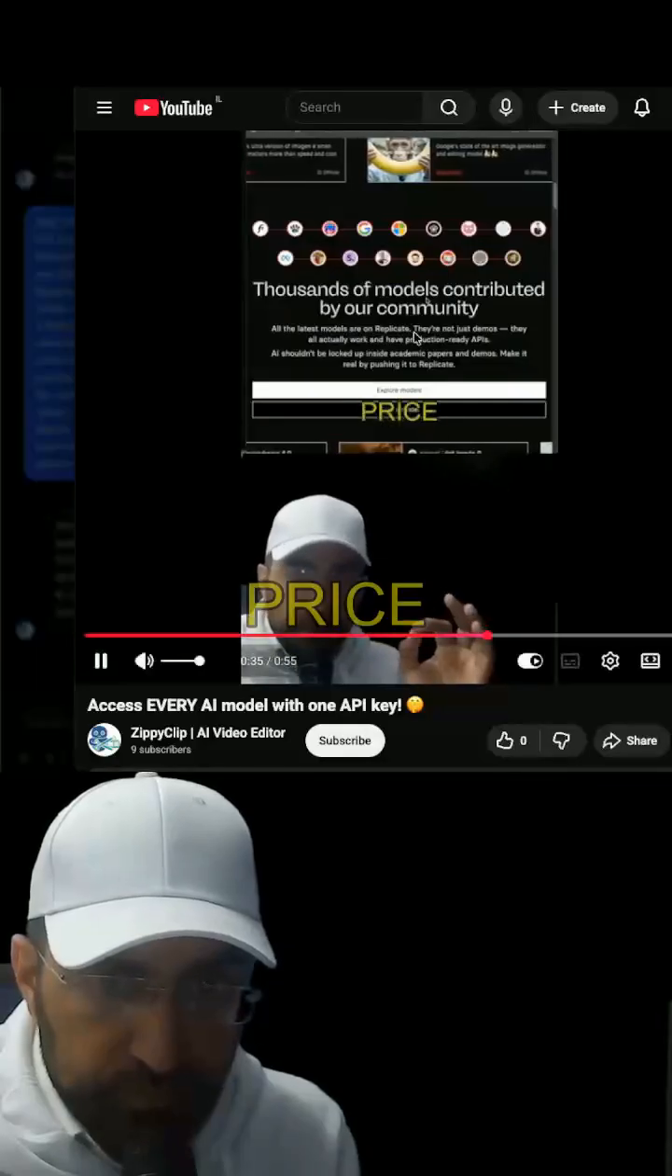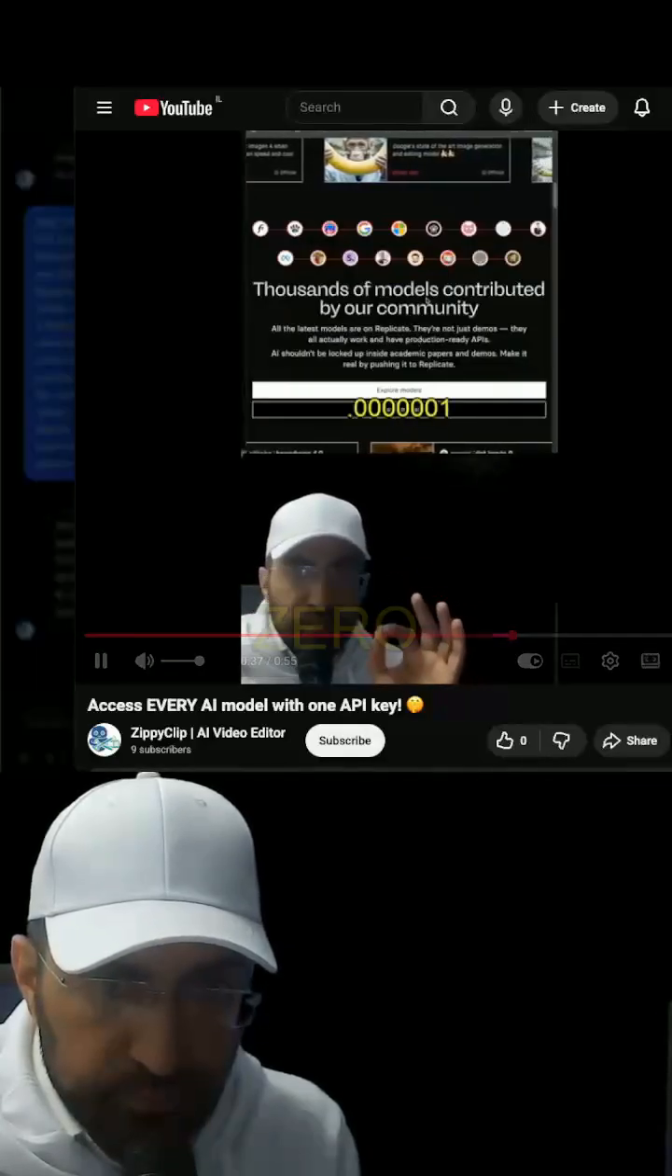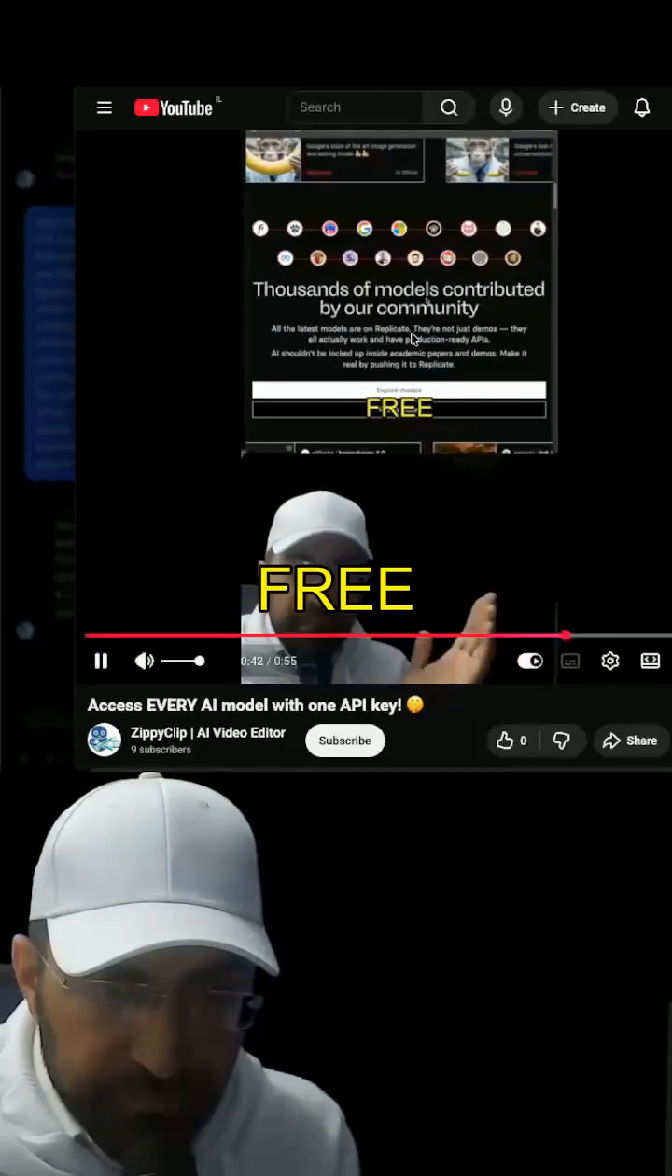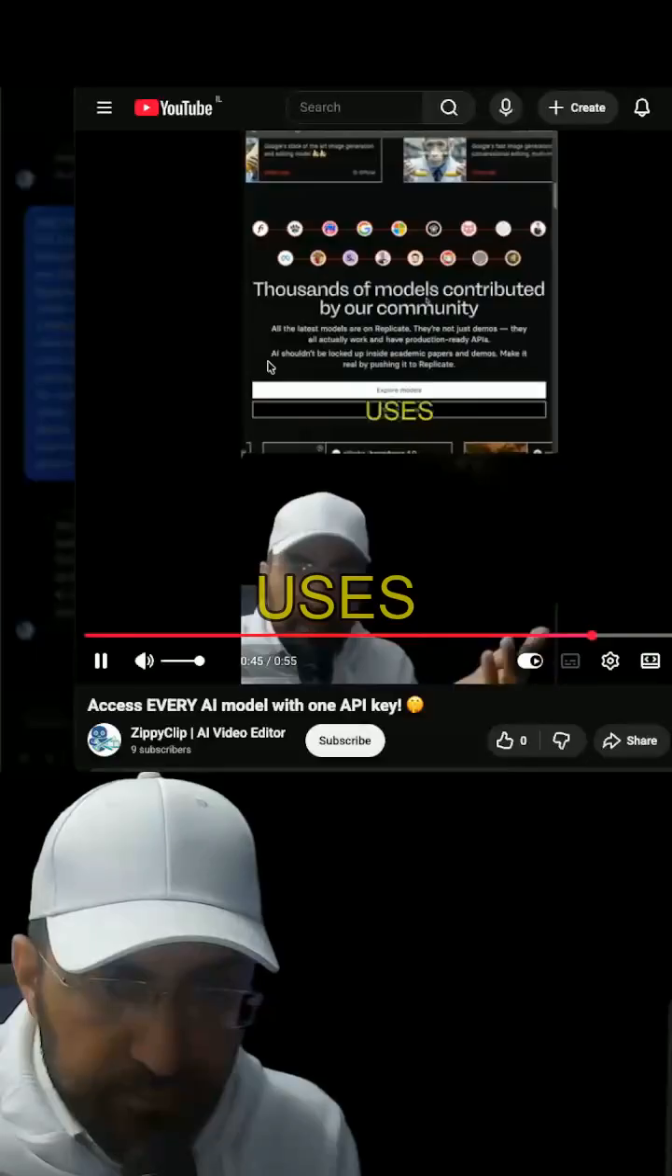Some of the costs of using this are so cheap. It says the price is $0.0000001 per use. Basically free. It will take you like 1 million uses.